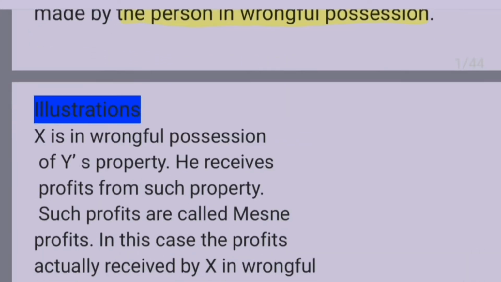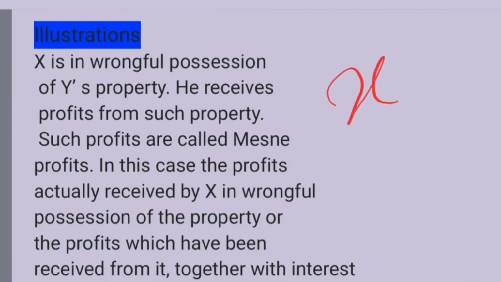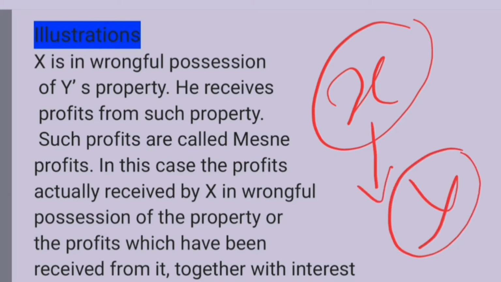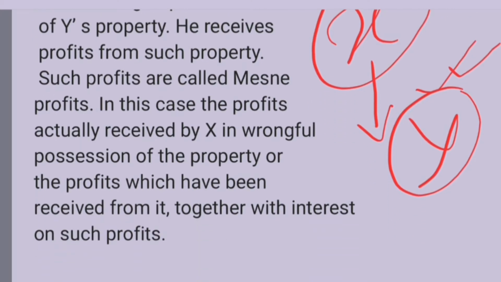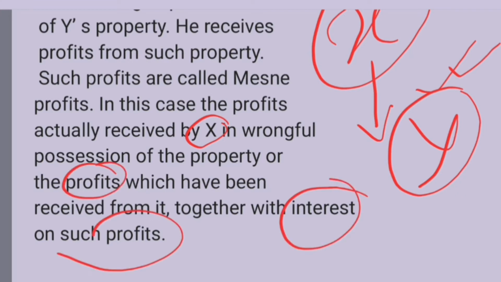Let's have an illustration. Suppose X is a person who is in possession of Y's property, and here X has kept Y out of his lawful possession. So X is in wrongful possession of Y's property. In this case, the profit actually received by X in wrongful possession of the property, and profits which might have been received from it, will be termed as mesne profits. Now I hope with this illustration the concept is clear to you.